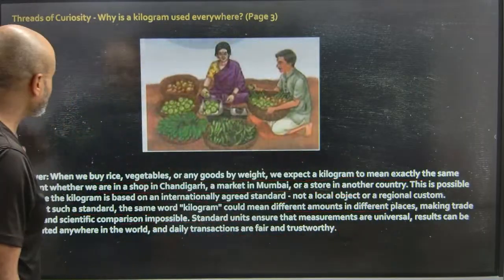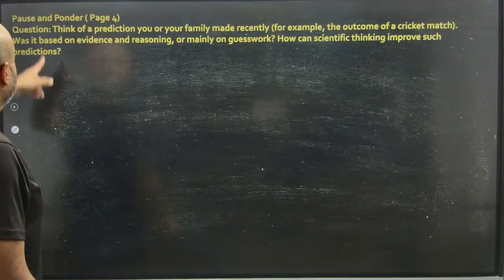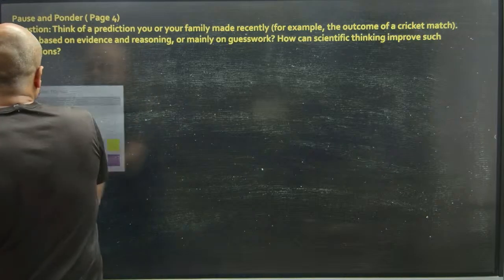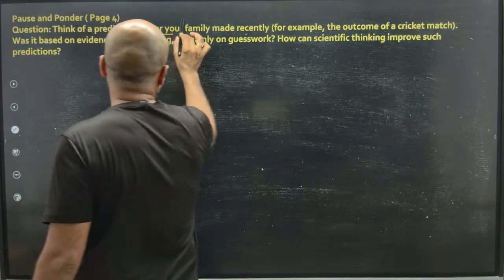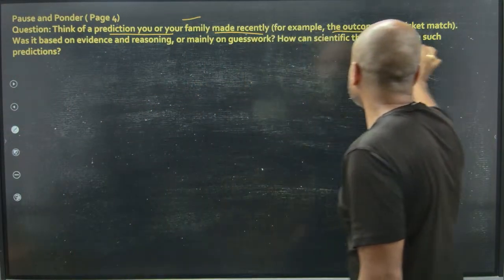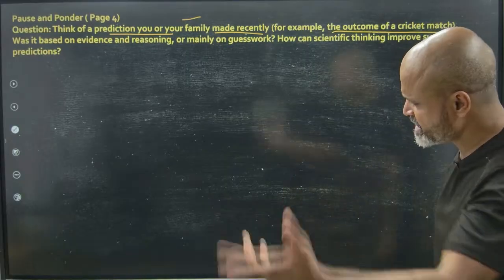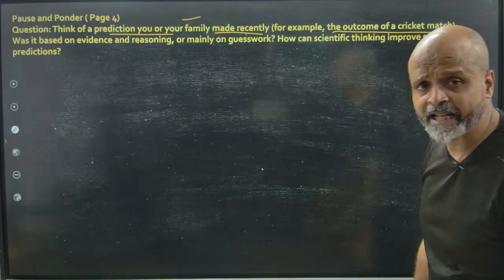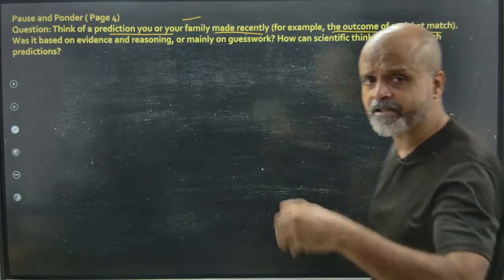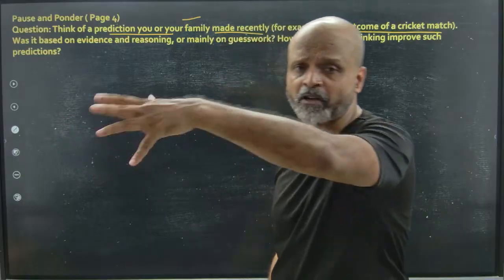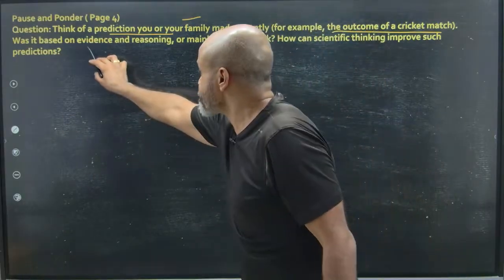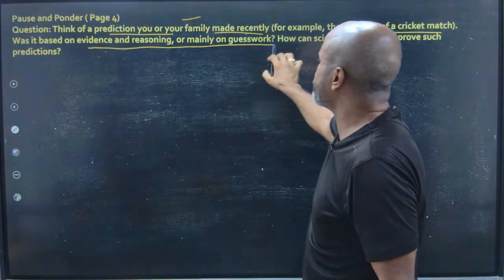So think of a prediction you and your family made recently. For example, the outcome of a cricket match. So let's say team A and B were playing, and on one side you supported A and the other part of the family supported B. What is based on evidence and reasoning, or mainly on guesswork?